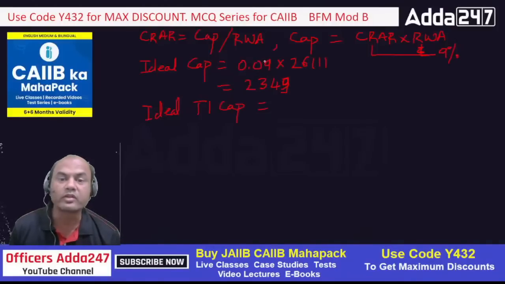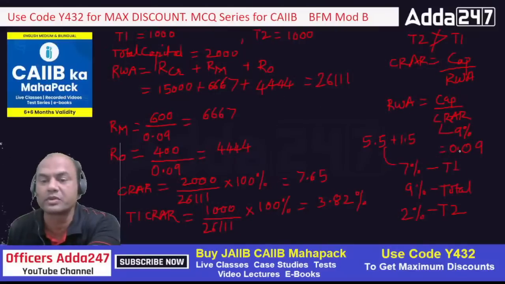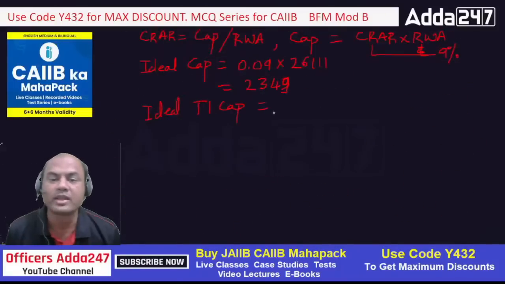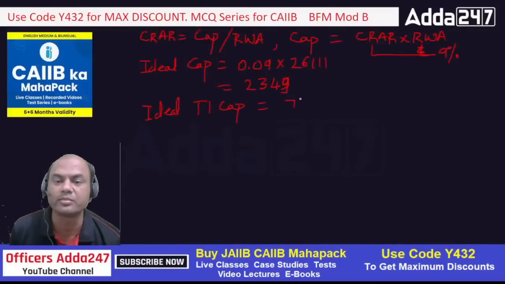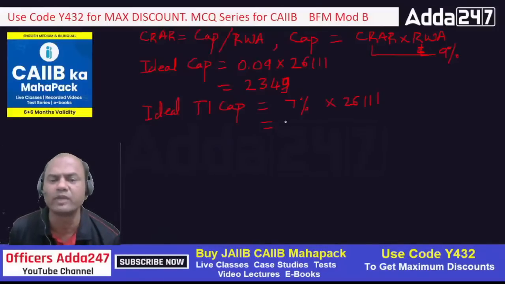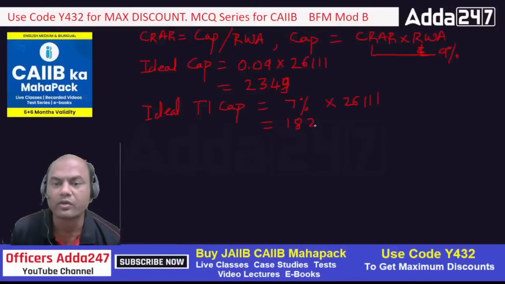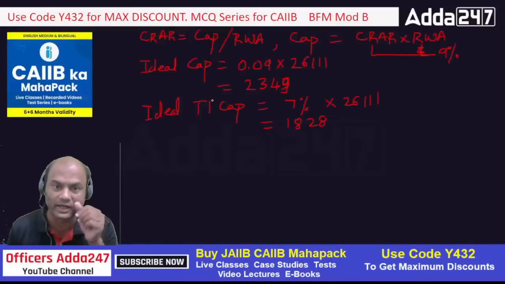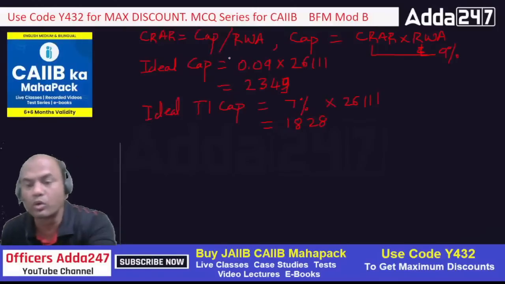Okay, for that you need to know your ideal T1 CRAR. What is the ideal T1 CRAR? Just now I mentioned it over here. What was that? 7%. So what will I do? 7% into 26,111. So the ideal T1 capital is 26,111 into 0.07. I am calculating only T1, so 1828 I will take it, okay? So this is the way we have to calculate the ideal T1 capital.